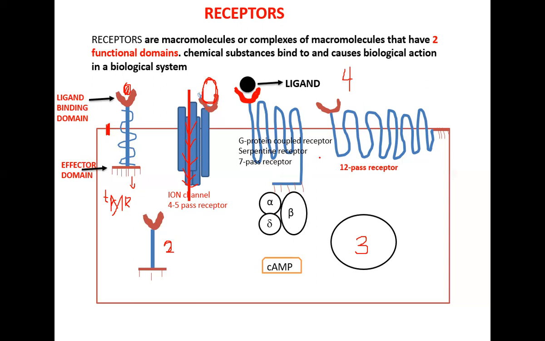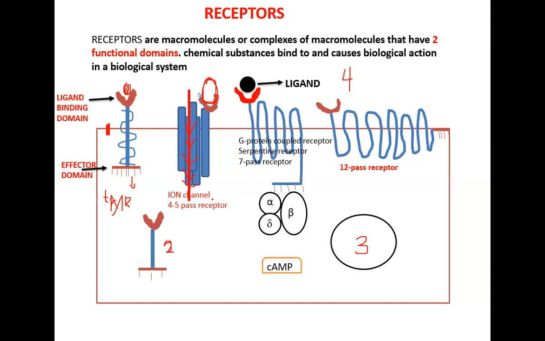Right. Now, the next set of receptors to talk about is the 12 pass receptor. And it's called a 12 pass receptor because it spans the membrane 12 times. And a critical example is at the level of the presynaptic neuron, where norepinephrine will bind, and it auto inhibits the release of norepinephrine. So it is mostly found on the presynaptic nerve terminal, or membrane. So these are the kinds of receptors.